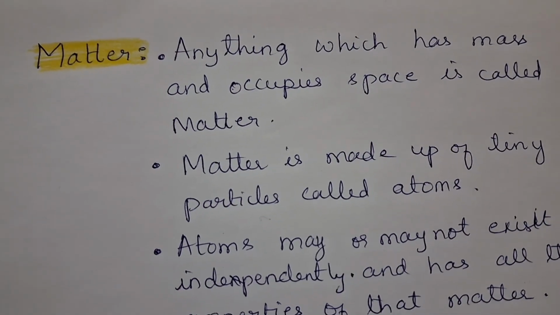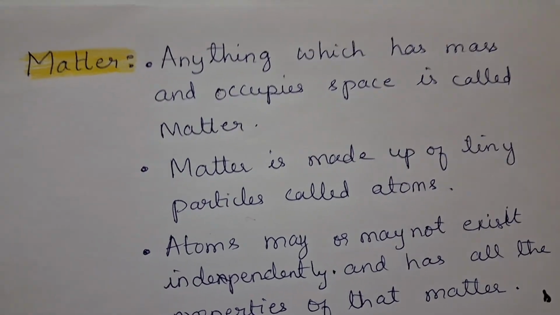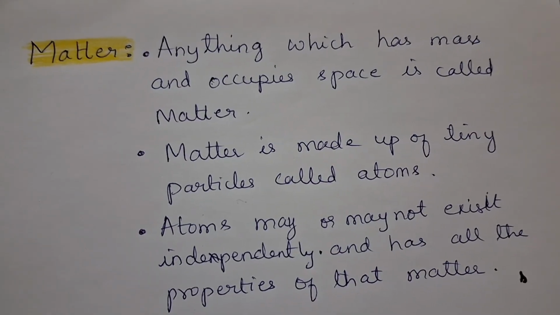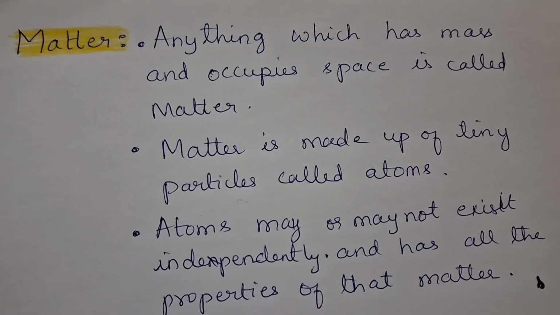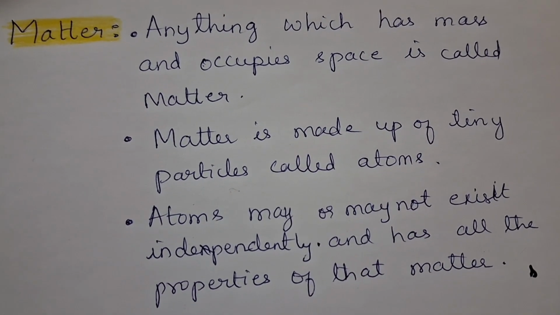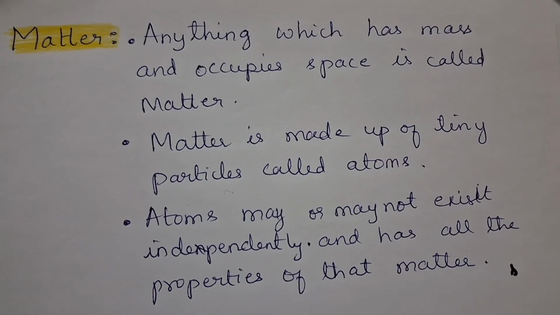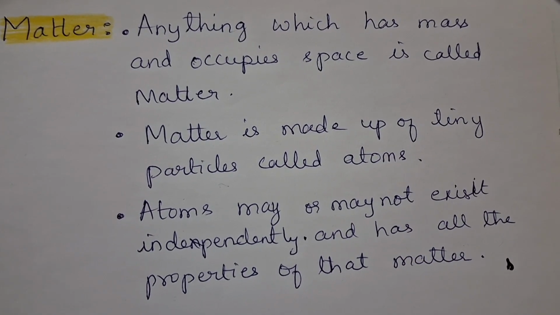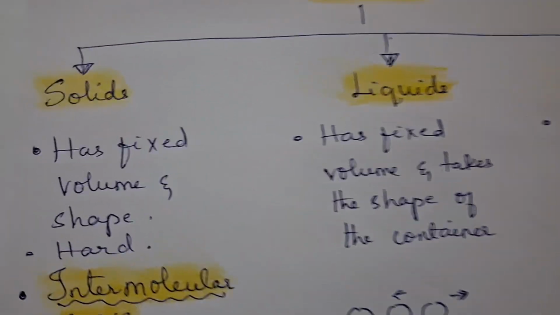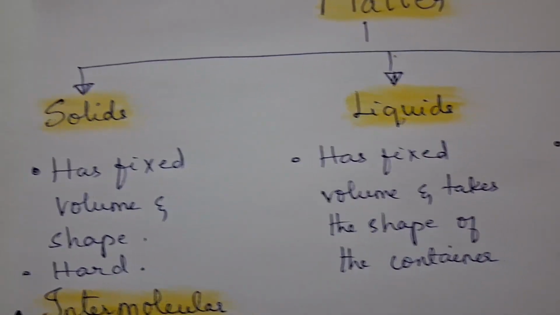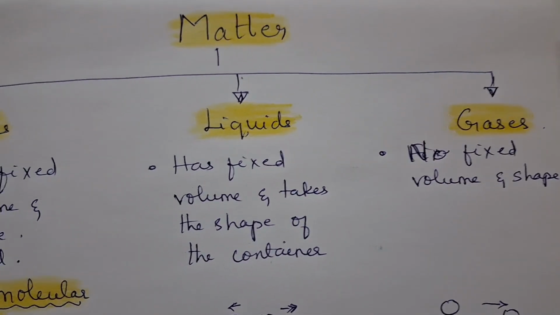Now, what is matter? Anything which has mass and occupies space is called matter. Matter is made up of tiny particles called atoms. Atoms may or may not exist independently and have all the properties of that matter. Matter can be classified as solids, liquids and gases.